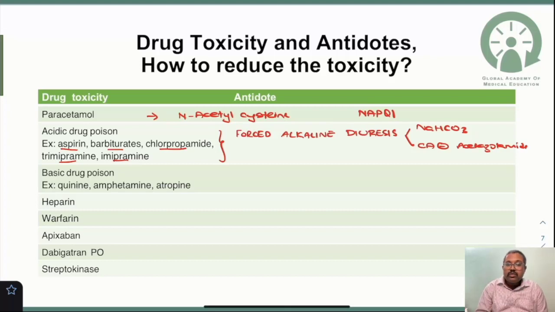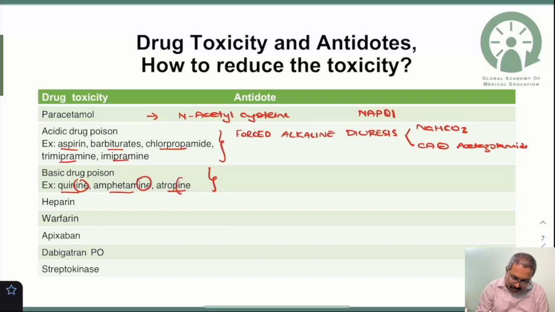Okay, so what is the antidote or measure that will be taken to reduce the basic drug poisoning? For basic drug poisoning, the examples are quinine, amphetamine, atropine. Usually the weak basic drugs will end with the INE. So in case of weak basic drug poisoning, you need to go for forced acidic diuresis.